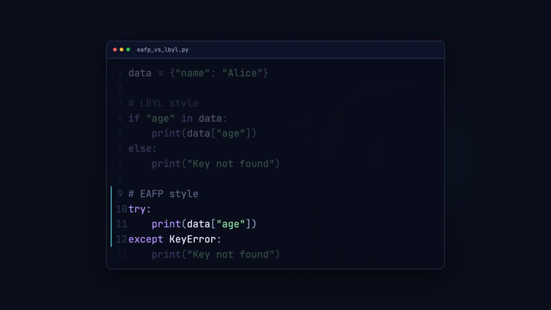In the EAFP style, we simply try to access age directly. If the key is missing, Python raises a KeyError and our except block handles it. No upfront check needed. We only deal with the problem if it actually occurs.